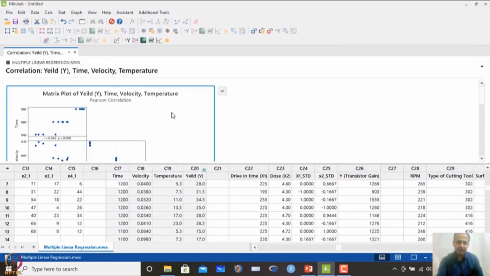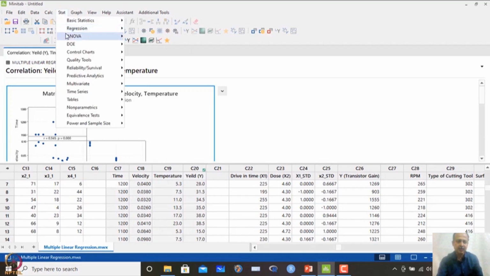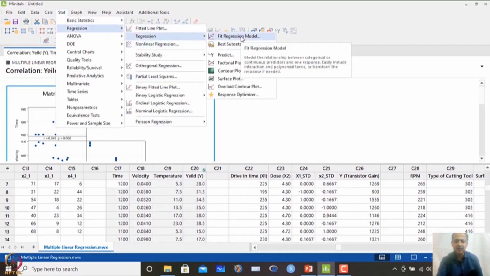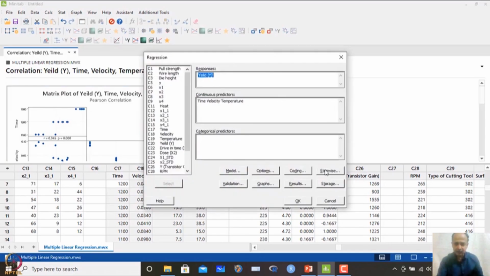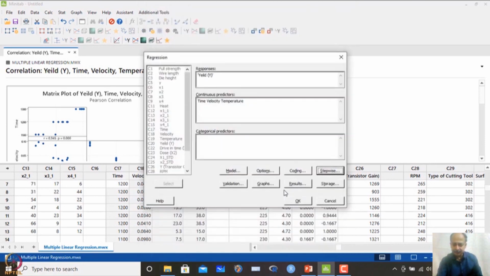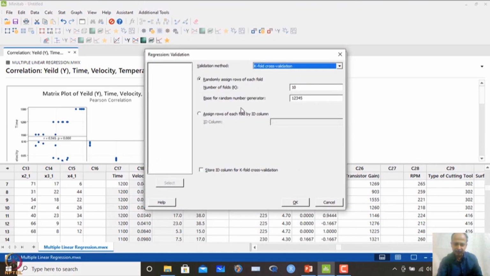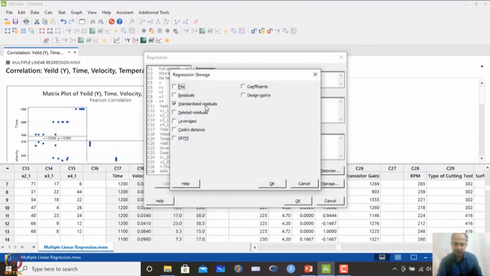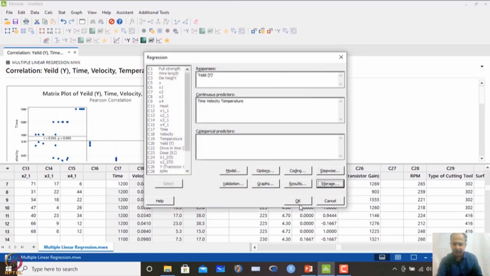So, what we can do is go to stepwise regression. I will use stepwise regression over here. So, fit regression model, and the only thing I have to do is introduce stepwise regression and click OK. Then validation we can paste as usual, and also in storage we can save the standardized residual as residual. I click OK, and let us try to see which variables will go in the model and which will go out of the model.